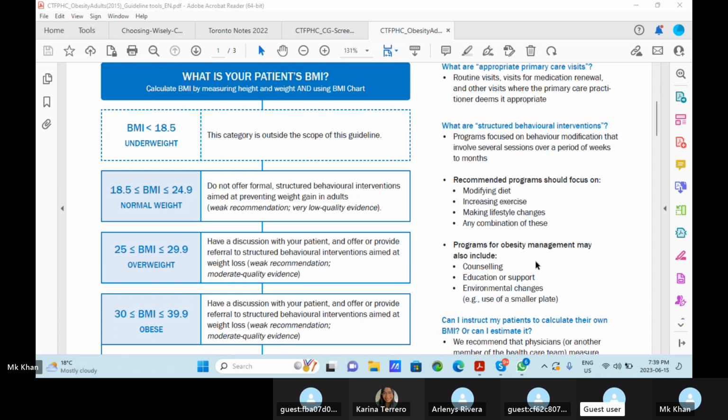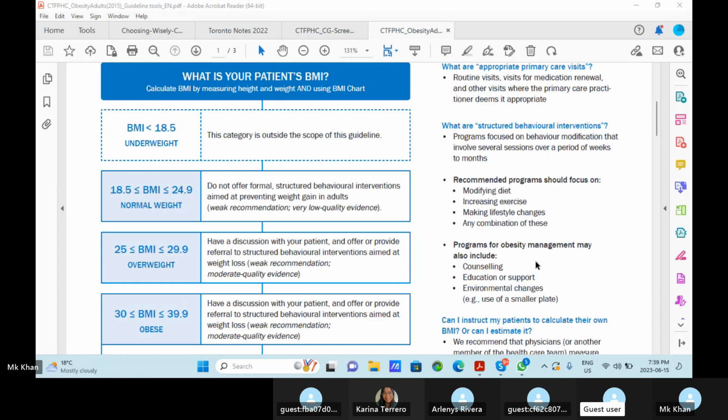A BMI of 18.5 to less than or equal to 24.9 is normal weight. Do not offer formal structured behavior interventions aimed at preventing weight gain in adults. The next one is BMI 25 to 29.9, overweight. So the first one is normal, 18.5 to 24.9, and now we are talking about overweight, which is 25 to 29.9.